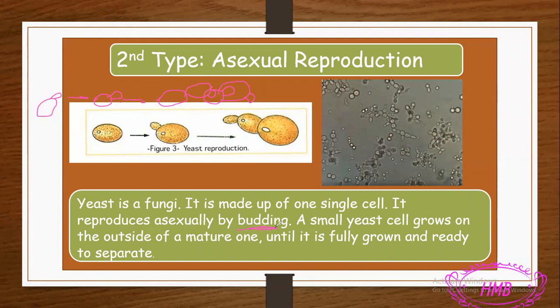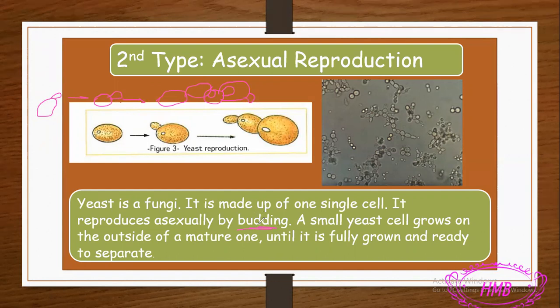طبعا احنا we have many kinds of asexual reproduction. Later on in the upcoming videos I will teach you about them. But today we are talking about budding. يعني when one living thing is fully developed and it is complete, and on its surface the new living thing طبيعي of the same kind, يعني new baby yeast أو new baby living thing will appear on its surface. It starts to grow until it is fully developed لحد ما يكمل. بعدين on its surface another new baby living thing will appear. This is how asexual reproduction happened.